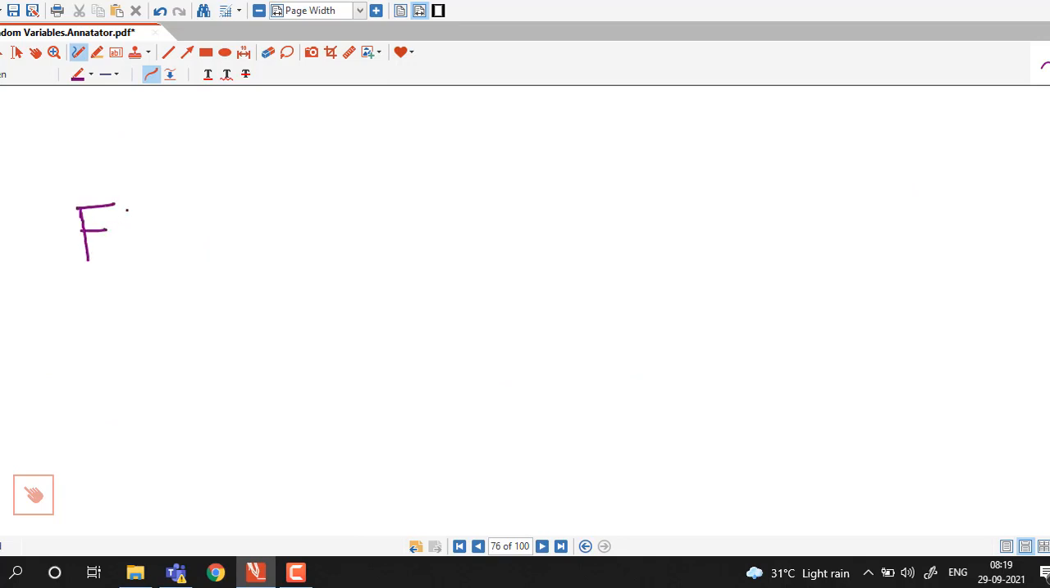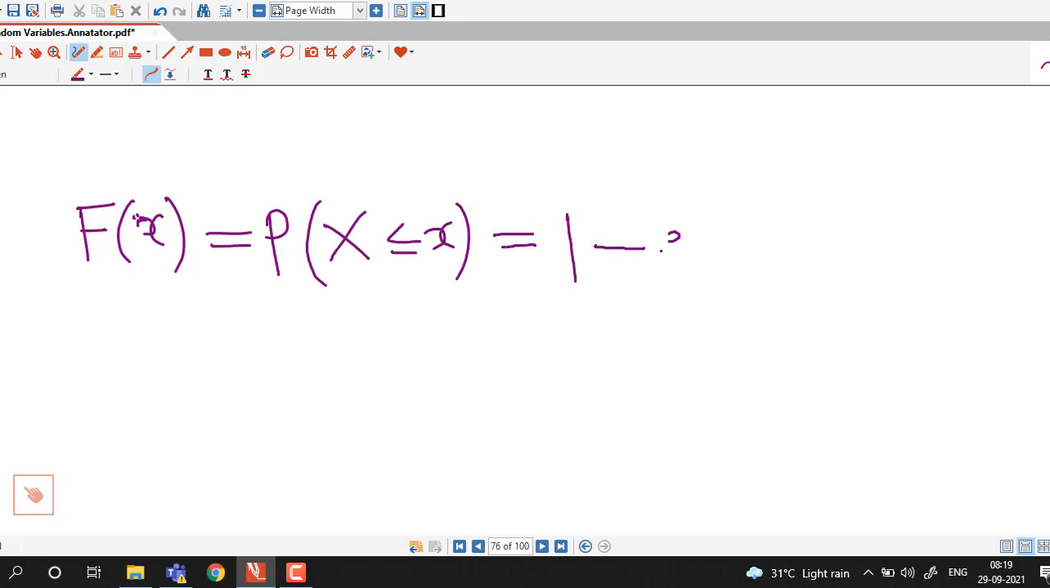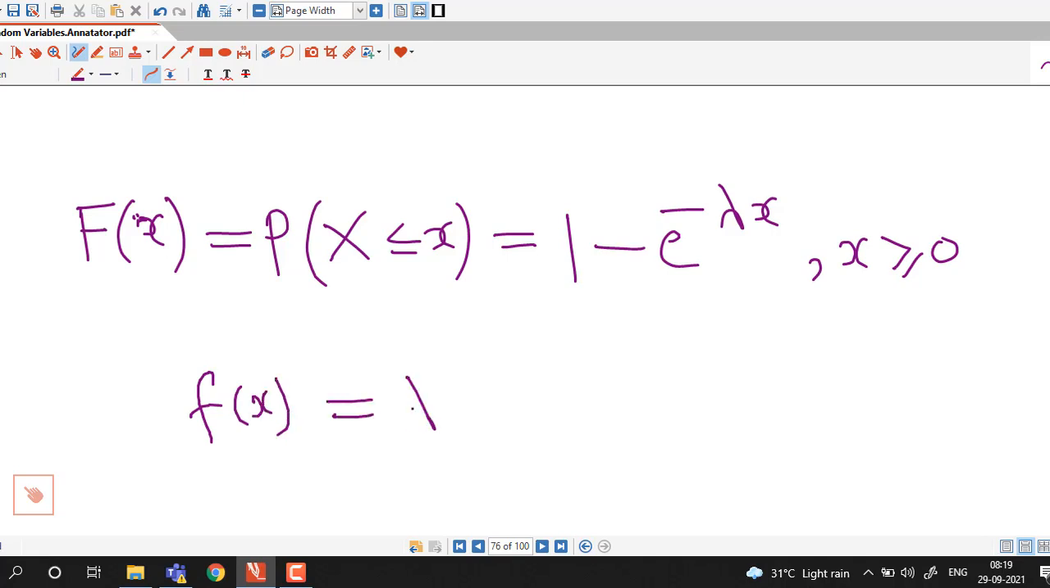We have to remember that the probability that capital X is less than or equal to x is given by 1 minus e raised to minus lambda x if x is non-negative, and the density function is given by lambda times e raised to minus lambda x if x is non-negative, and if x is negative both have value 0.